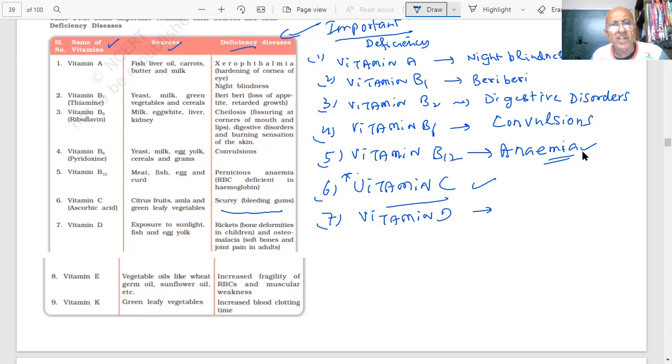And what is the name of the disease? Rickets, and osteomalacia, soft bones, and joint pains in adults. In objective type also they have given such a question. The deficiency of this causes this disease.